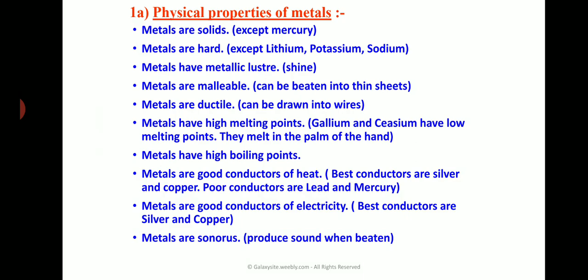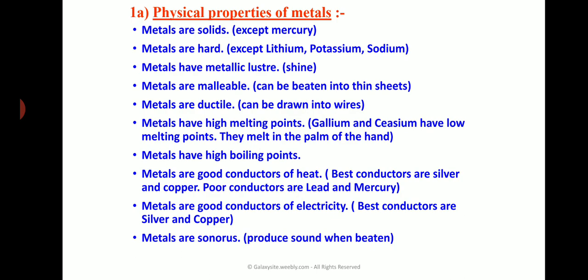It's very difficult to break the metals. For example, iron, gold, aluminium, all these are very hard. Then metals have metallic luster. What do you mean by this? They have a shining surface. You have seen gold, silver, copper, aluminum, right? They shine, right? This is nothing but the lustrous property.